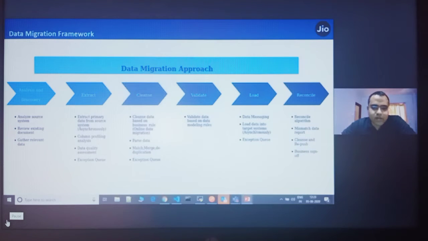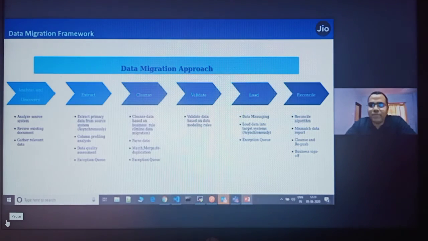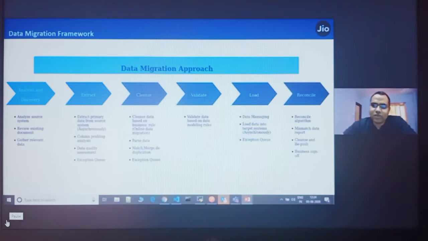We are working on a product called Data Migration Reconcile, where we want to support many source systems, like MySQL, PostgreSQL, and Oracle. If we want to migrate data from these databases to Cassandra or any other NoSQL database, currently Cassandra is supported, and you can migrate the data using our framework. These are the phases I just explained: extract, clean, validate, load, and reconcile later on.